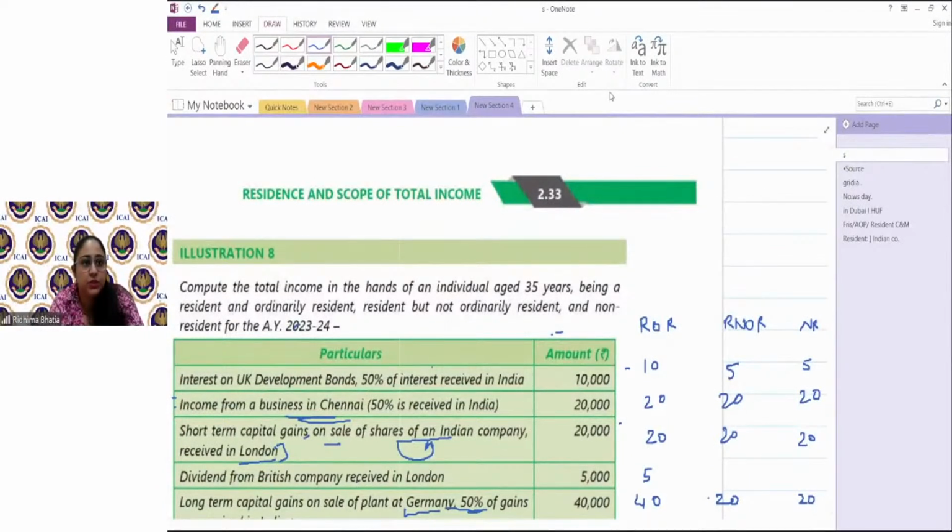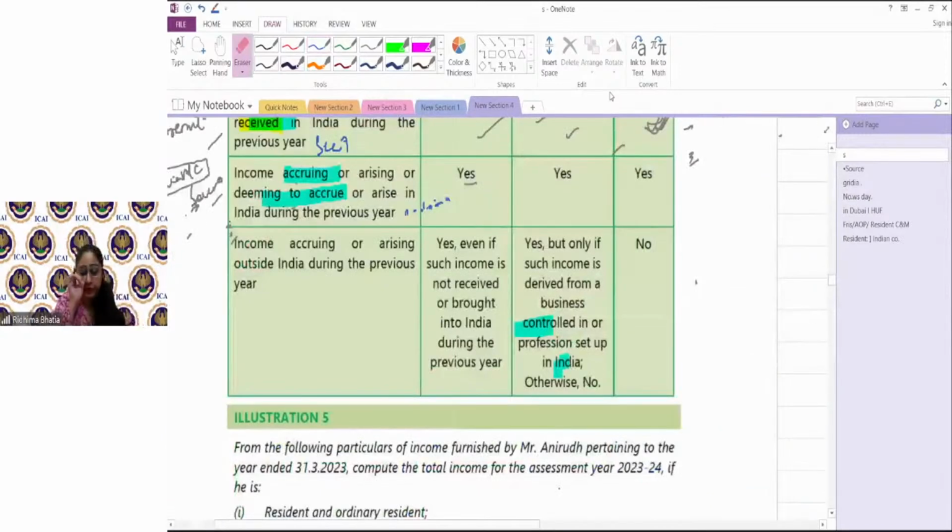Kavita Darshan, this is for you. When an income is from business or profession outside India, we say it's an income not accrued in India, correct? Because its source is outside India. Simple. But a controlling factor plays a very important role. Why? Because I gave an example of Mr. Ambani the other day.